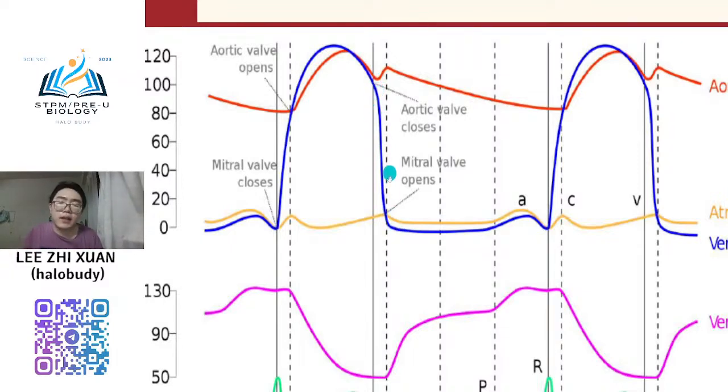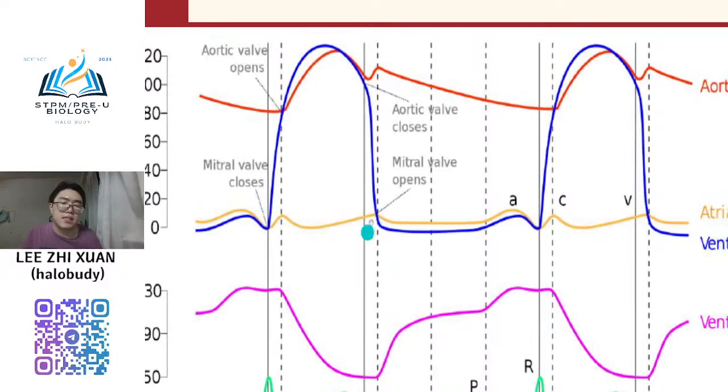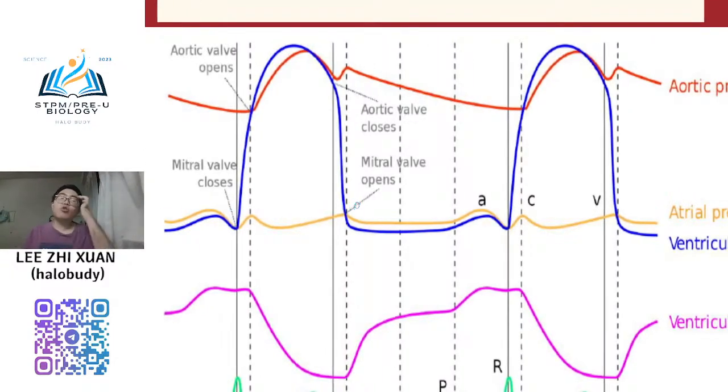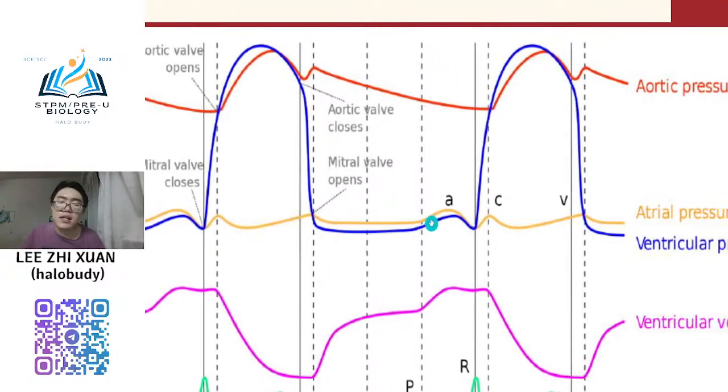Okay, when they enter here, when the ventricle pressure decreases until normally it is 0 like that, or equal to the atrial pressure, the AV valve will start to open. So when the AV valve is starting to open, meaning it already enters atrial and ventricular diastole. So the blood from the vena cava and also from the pulmonary vein will start to enter into the heart and also fill into the ventricle. And then this process repeats.